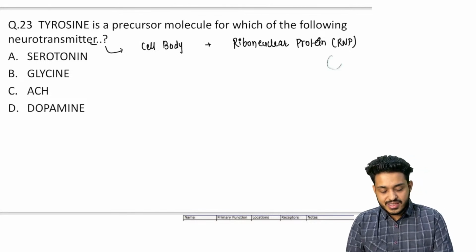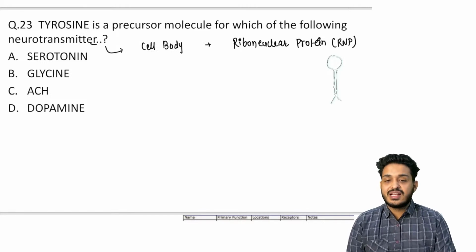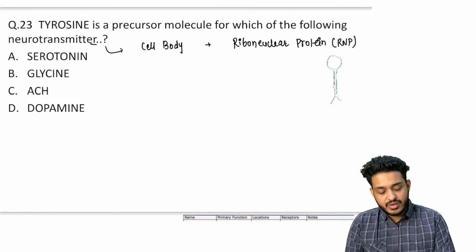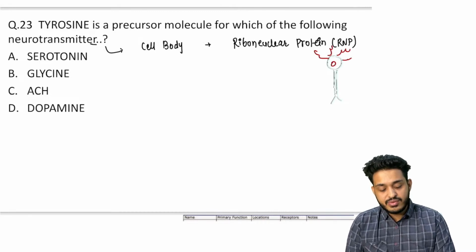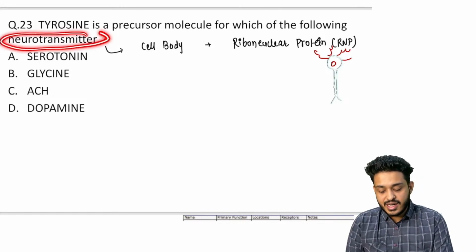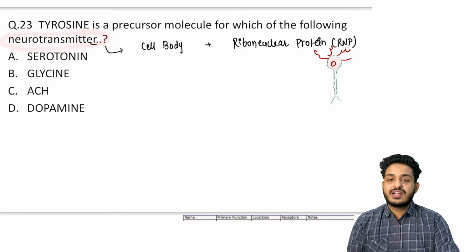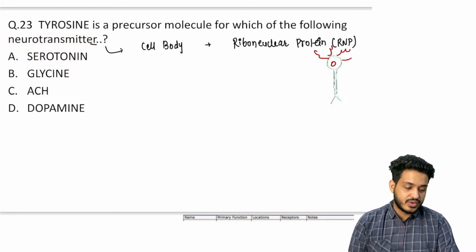What is the cell body? If this is a neuron, this is going to be the cell body, this is going to be the axon, and then there will be the synapse, and here you will be having all the dendrites, right? So here you will be having the cell body, and all these neurotransmitters are getting synthesized here itself, right? So this is the first thing that you have to remember.